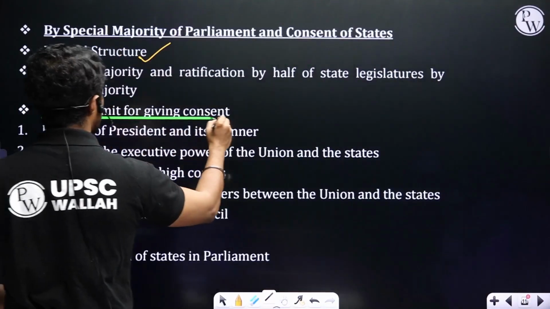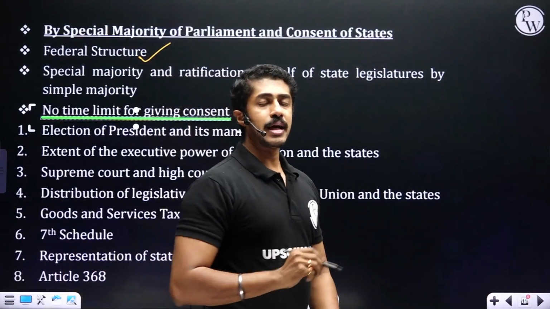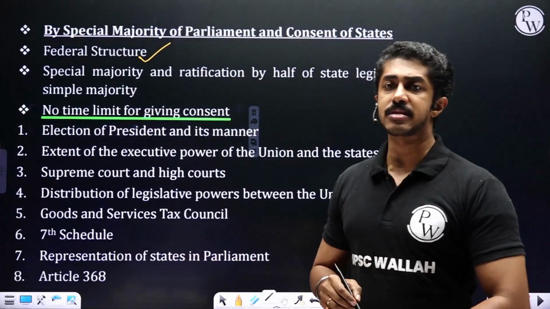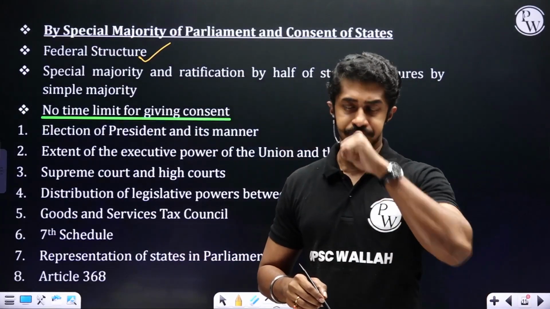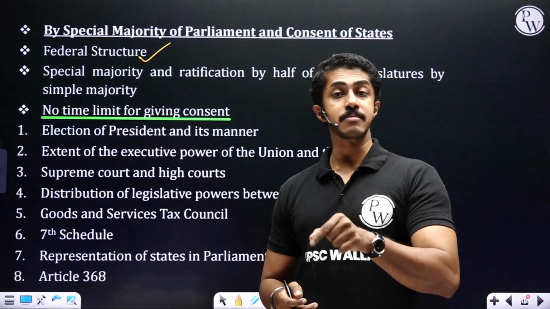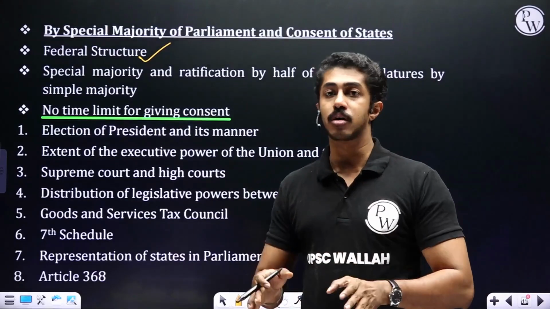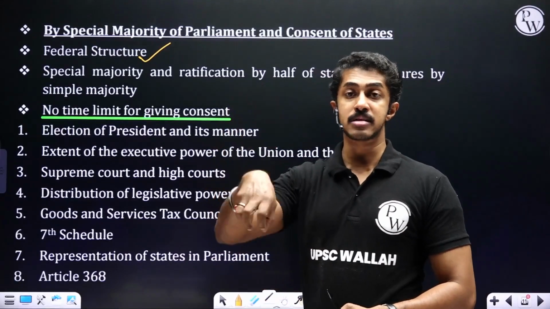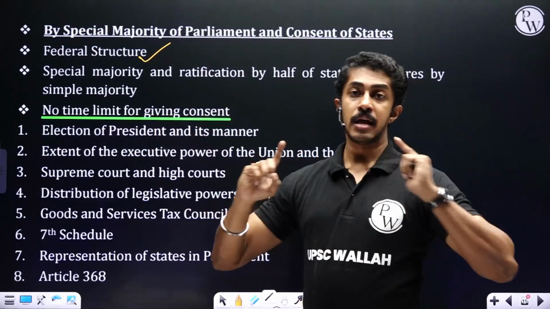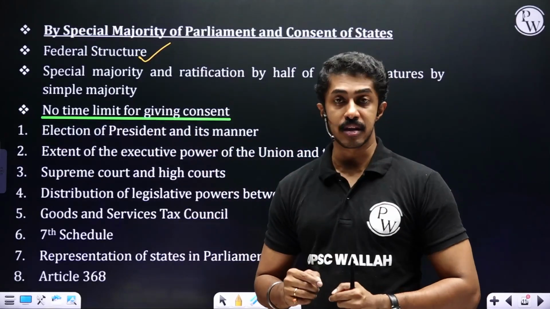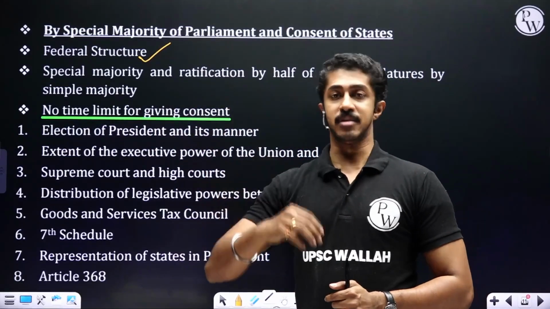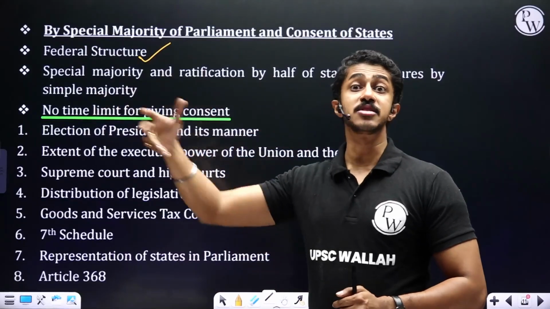That is the most important thing. It is not necessary that state legislatures should immediately give consent. This is where it becomes important for a political party to ensure that they are not just forming government at the center, but they should have at least half of the state legislatures in the country where they are in power to make any such changes.